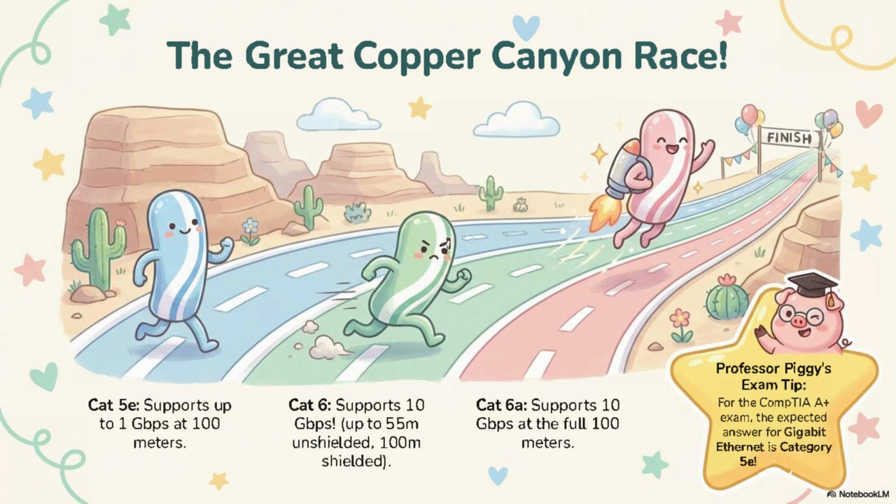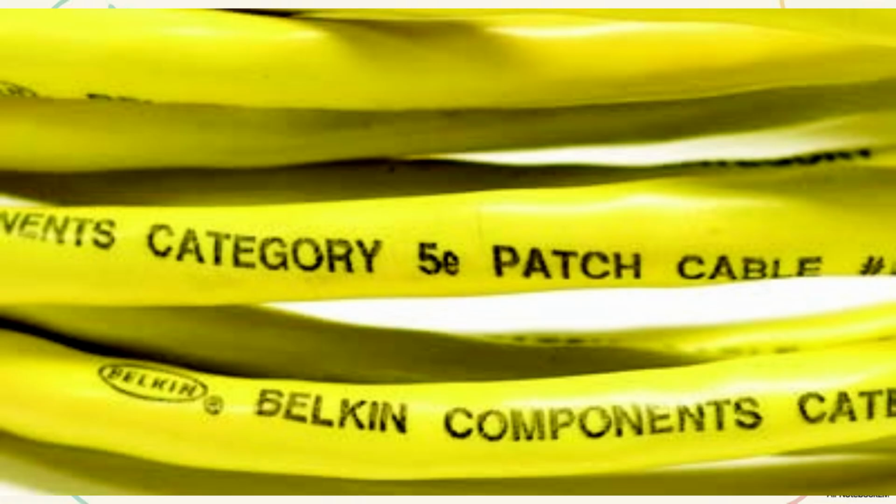At that speed, unshielded Cat6 supports up to 55 meters. Shielded Cat6 supports up to 100 meters. Category 6A also supports 10 gigabits per second at the full 100-meter distance. For the CompTIA A+ exam, the expected answer is Category 5E, not Category 5.